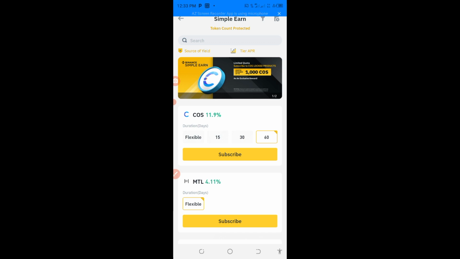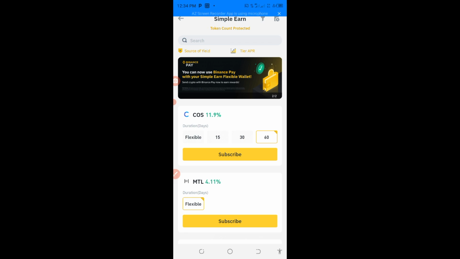But if you go for 15 days, 30 days, 60 days, that one is what we call fixed. That particular time must be exhausted before you get your money back, I mean the interest and your money back. But with flexible, if you need your money, you can withdraw it any day, anytime, both the interest and the capital.